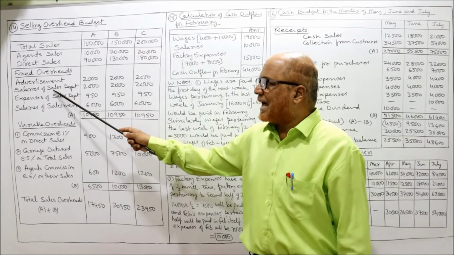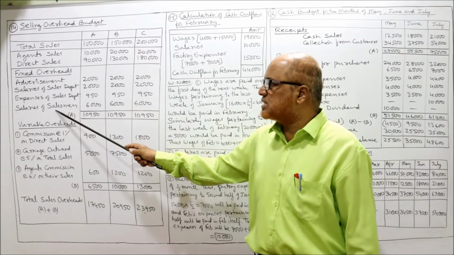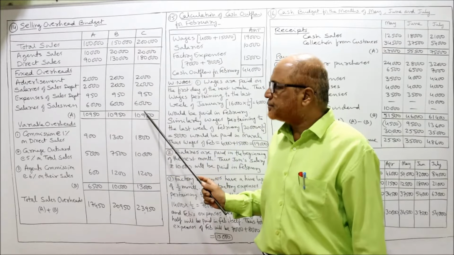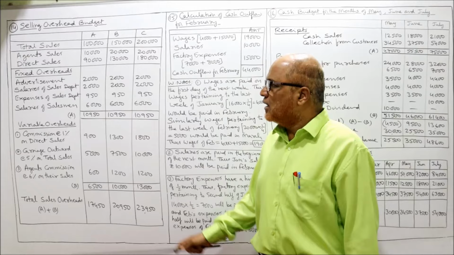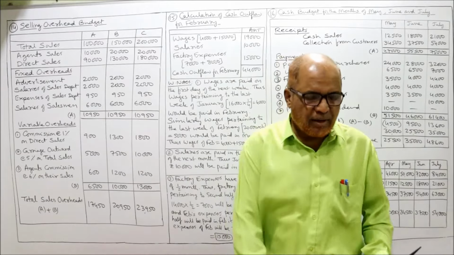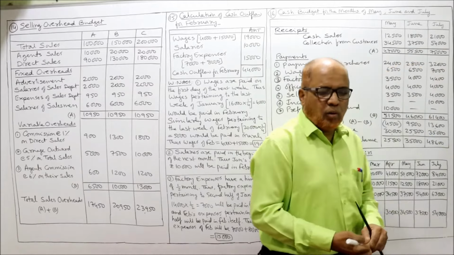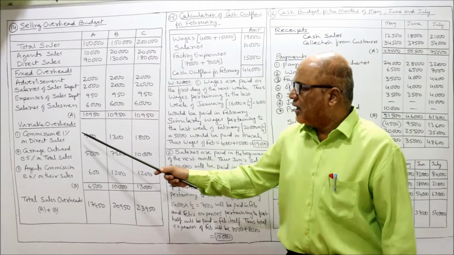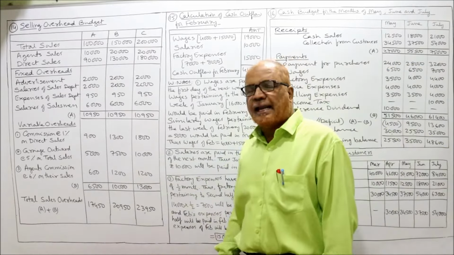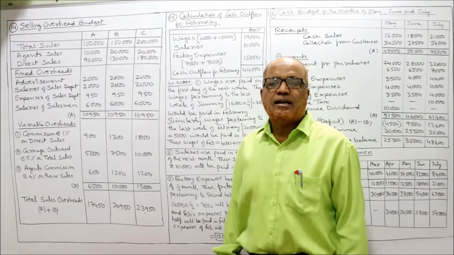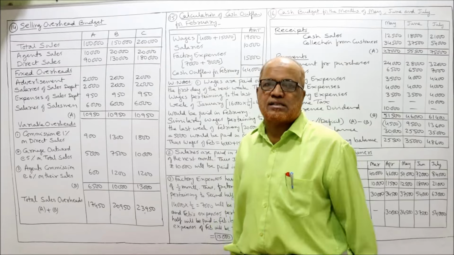So advertisement, salaries of sales department, expense of sales department, salaries of salesmen. These four are fixed overheads. Now variable overheads. Variable overheads are commission at 1% on direct sales. Direct sales का मतलब counter sales.